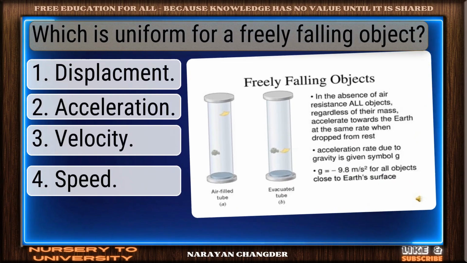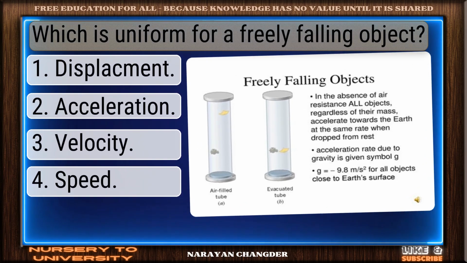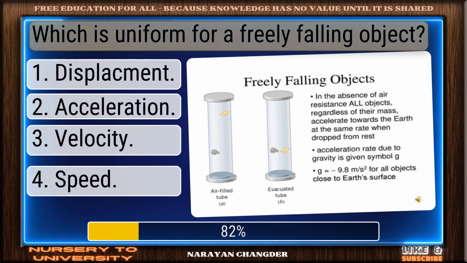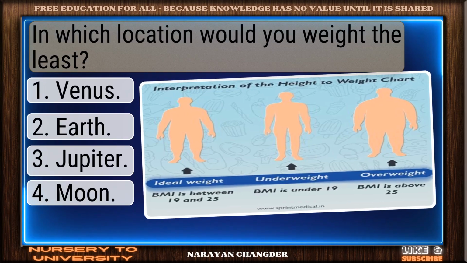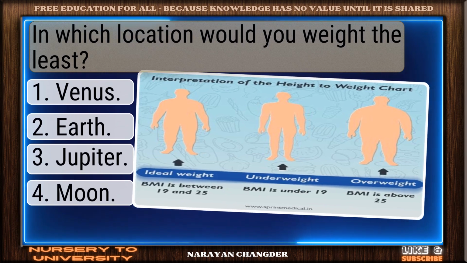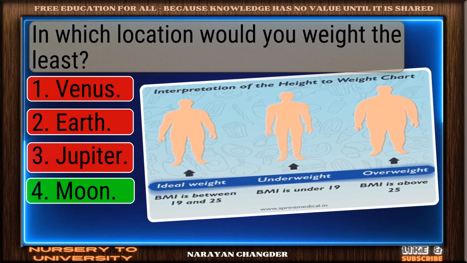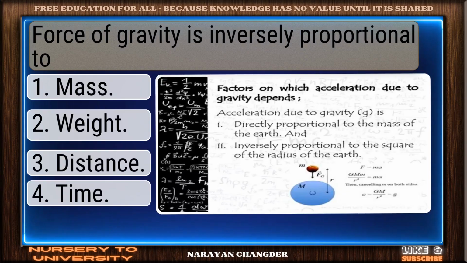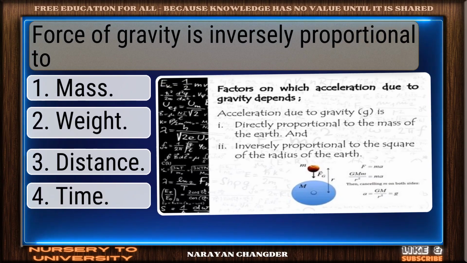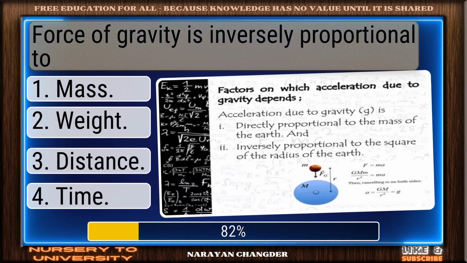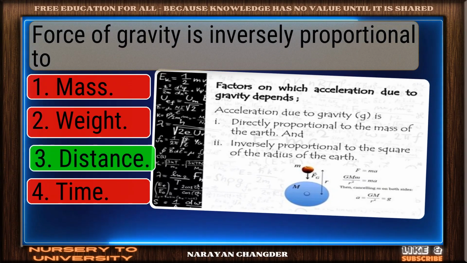Question number 81. Which is uniform for a freely falling object? Excellent choice. Acceleration is the right answer. Question number 82. In which location would you weigh the least? Well picked. Moon is the correct answer. Question number 83. Force of gravity is inversely proportional to. Solid response. Distance is a valid choice.